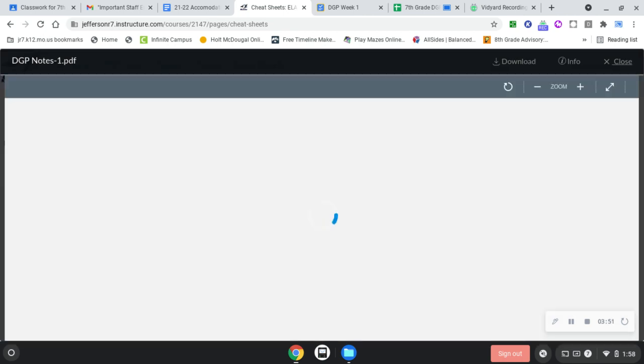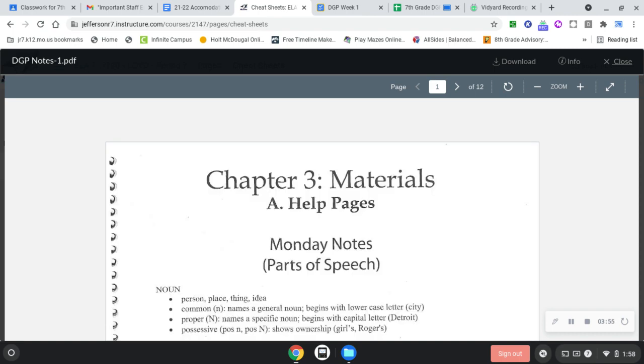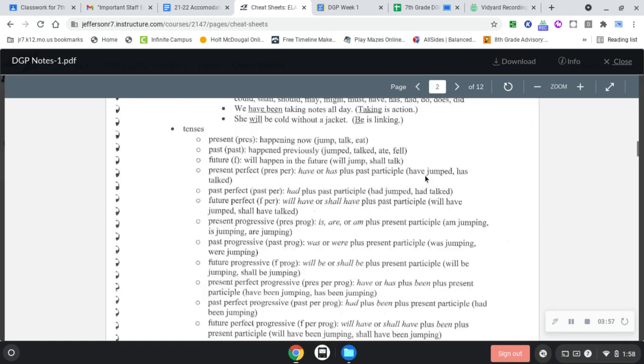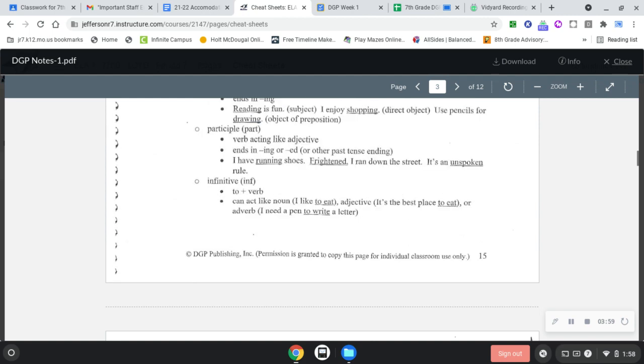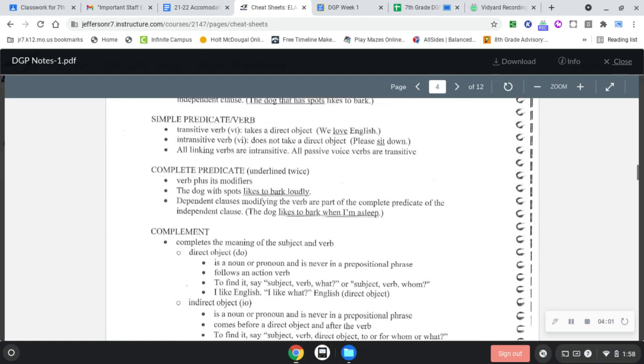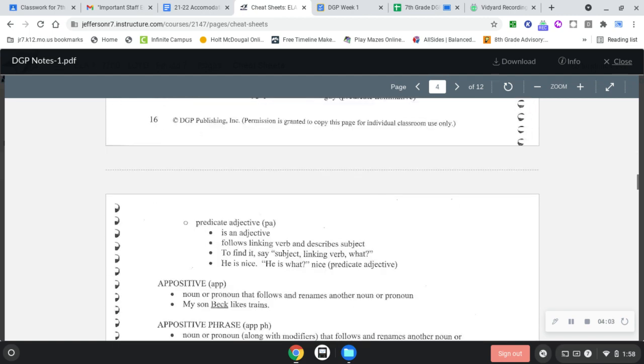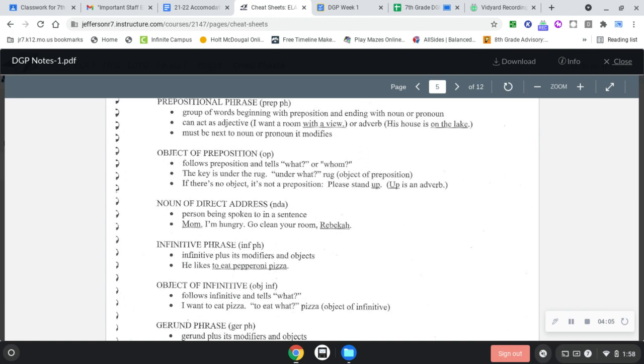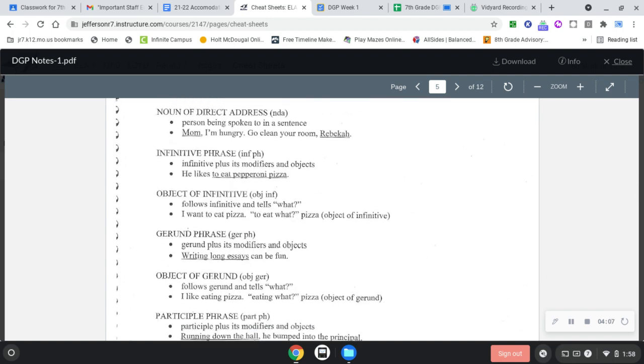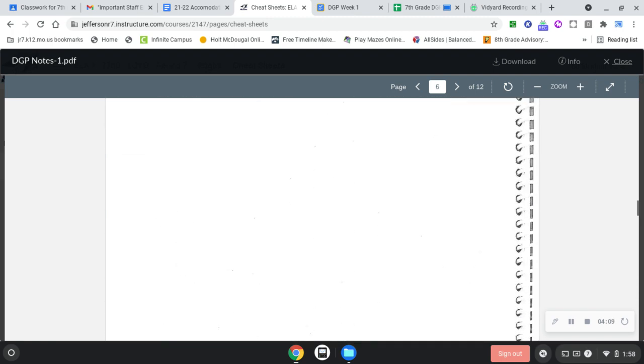One independent clause and one or more dependent clauses. A compound-complex has multiple of each, or at least one dependent, but two independent for sure.